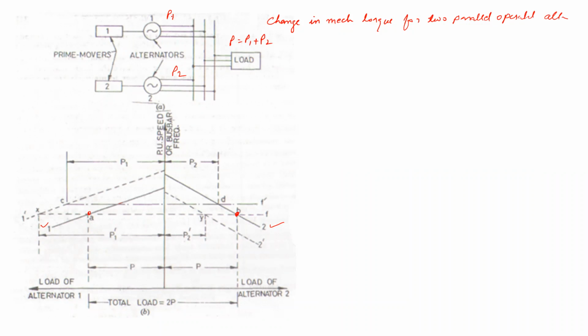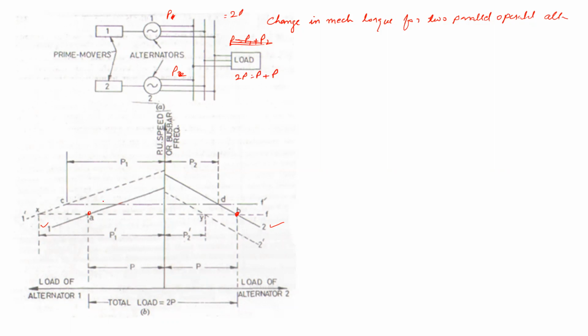So this is the initial frequency at which both alternators are supplying equal power. It is P1 only, and this is P plus P, so the total power is equal to twice P. This equation will fix it. Here the power supplied by the first generator is P, and by the second generator is P, so the total load is twice P, equal to P plus P. Each generator will supply the power.